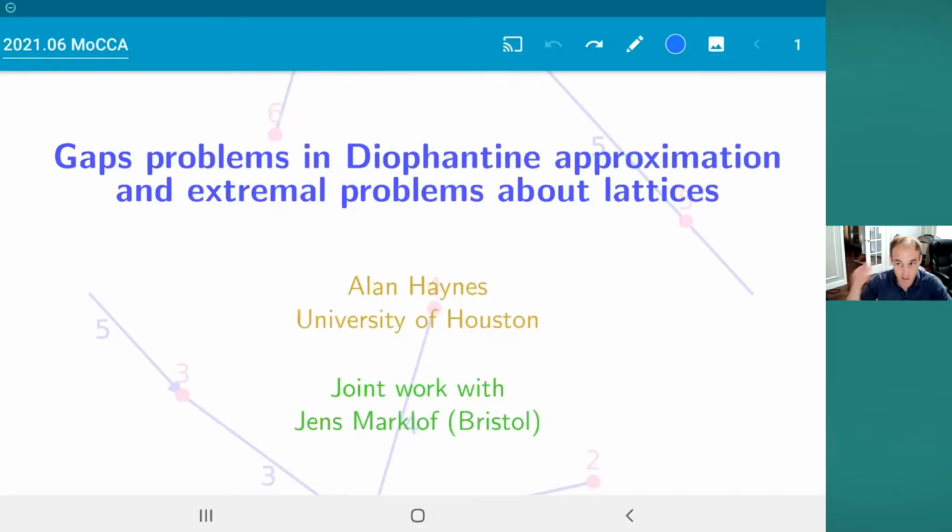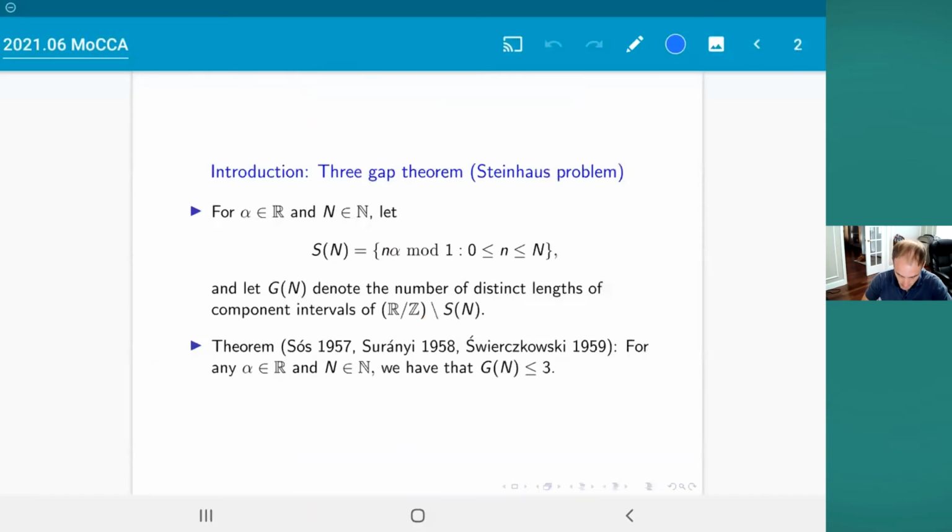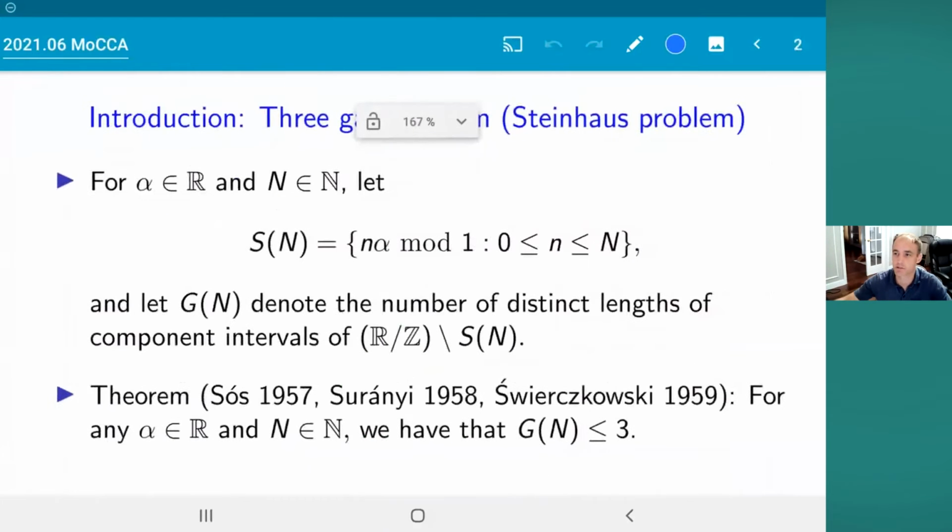A lot of what I'm going to talk about is joint work with Jens Marklof from Bristol. Maybe just to start with, to give you a little bit of background, because there are probably people here who don't know some of the more basic stuff: my talk is going to be really easy. I'm going to hide a lot of details and just try to explain what the underlying ideas are. I want to start off by telling you this classical theorem called the Three Gap Theorem or Three Distance Theorem. It's also called the Steinhaus problem. It's got a bunch of different names, and a bunch of different proofs, at least a dozen in the literature.